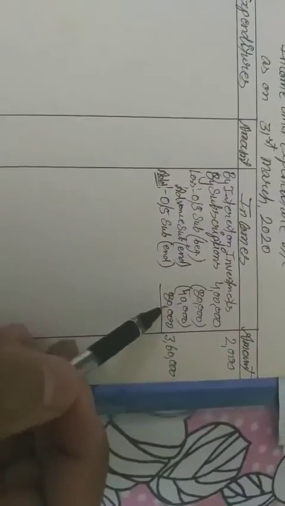Now these adjustment, this is the outstanding subscription related to last year. So it is related to last year means we have to show in the balance sheet of the beginning.